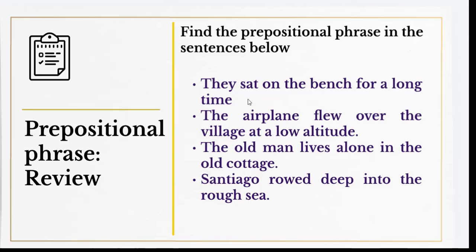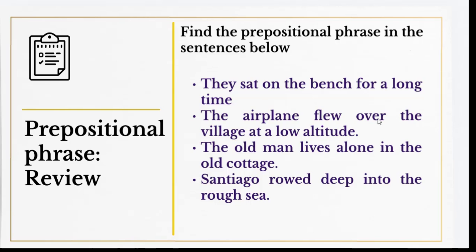The airplane flew over the village at a low altitude. So again here, how many prepositional phrases do we have and what are they? We have over the village, that's a prepositional phrase.